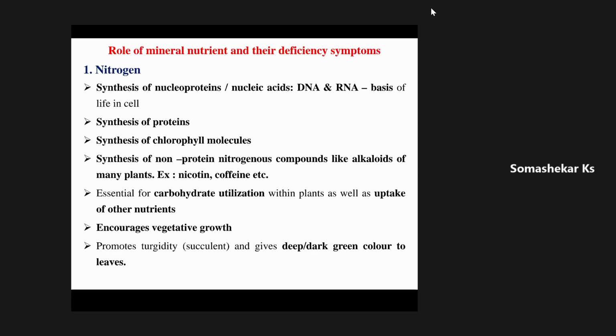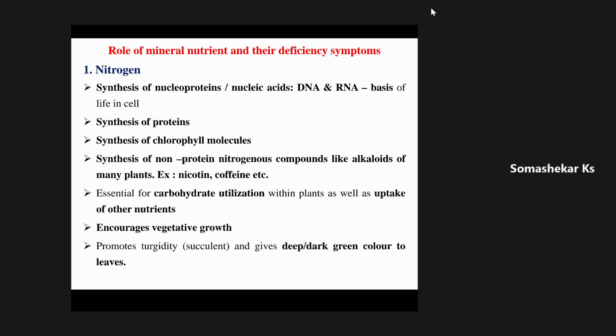To give an example, for rice crop, the recommended dosage of fertilizer, the RDF, is 100 kg of nitrogen, 50 kg of phosphorus, and 50 kg of potassium. For all the pulse crops, the ideal recommended dosage is 1:2:1, that is 25 kg of nitrogen, 50 kg of phosphorus, and 25 kg of potassium.